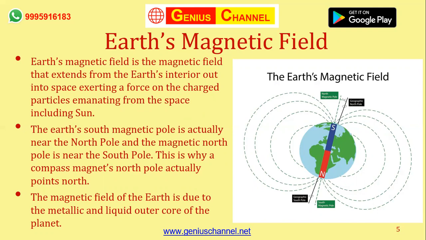Earth's magnetic field is the magnetic field. See, a magnet, what does a magnet do? You have studied in our physics class that like poles repel and unlike poles attract, right? A magnet has two poles, a north pole and a south pole, and a magnet would have a magnetic field as well. If you remember, you would have drawn images of it in your physics lab in school, and it would resemble something like a butterfly, right?